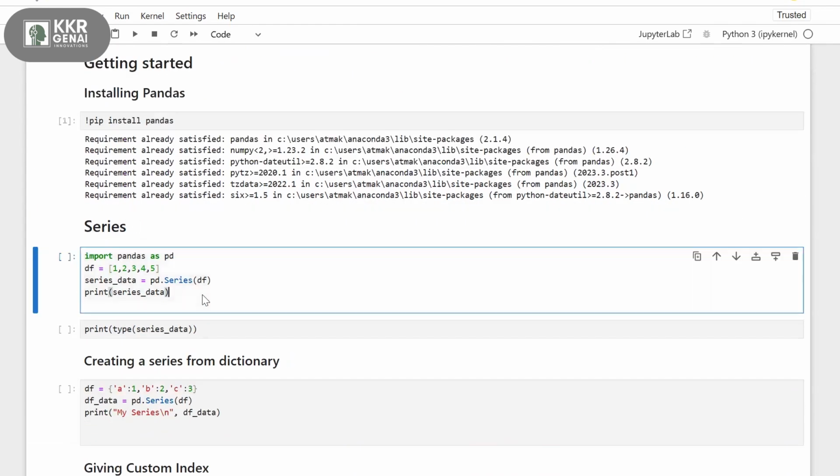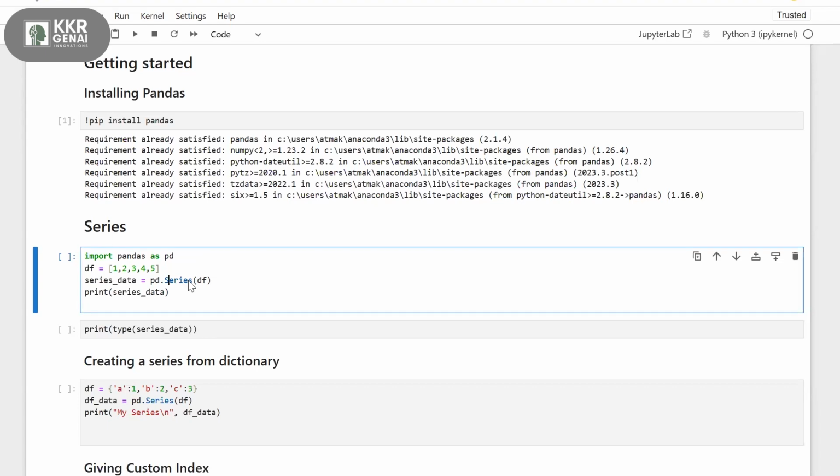A series is like a single column of a table. First, I'm importing pandas. Let's say I have this list, 1, 2, 3, 4, 5, and then I'm using pd.Series to convert this list into a series.